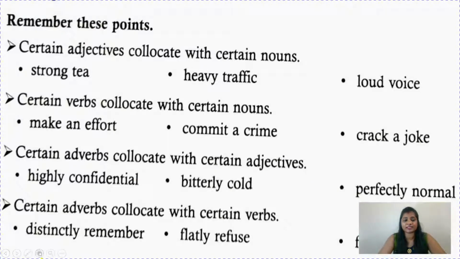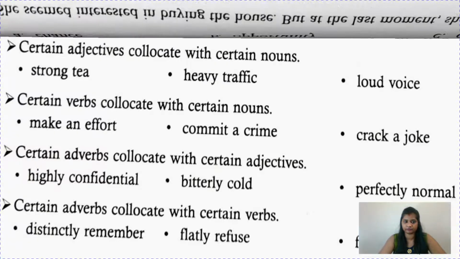Now certain adverbs collocate with certain verbs. See, distinctly remember. So remember is verb and distinctly is adverb here. So it means to remember something in a definite and clear way. Now second is flatly refuse. Means directly refuse, to say something in a direct and certain way. And firmly believe means strong belief, children. Believe is a verb and firmly is adverb.